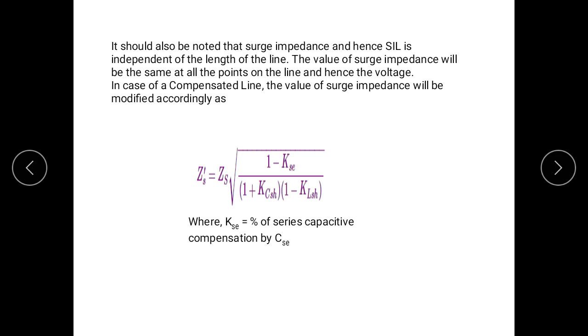So conclusion is that if compensation is done by capacitor or capacitive compensation, then SIL loading increases, and inductive compensation reduces the SIL loading of the transmission line, which increases the impedance of the transmission line.